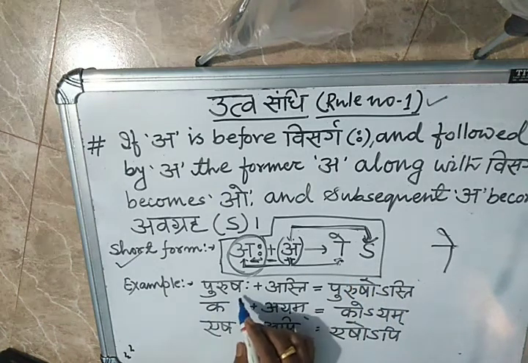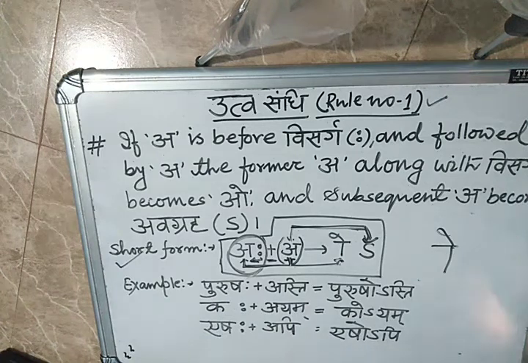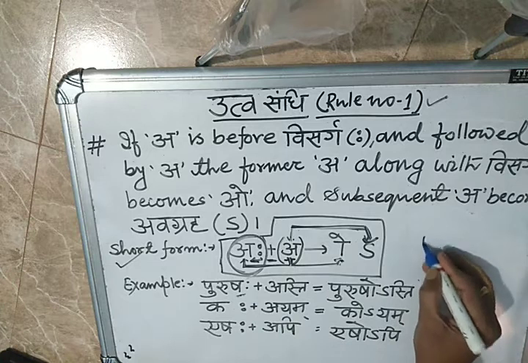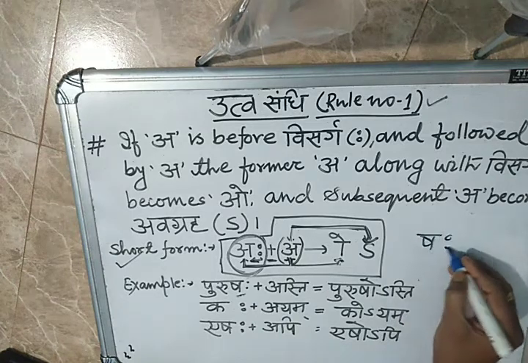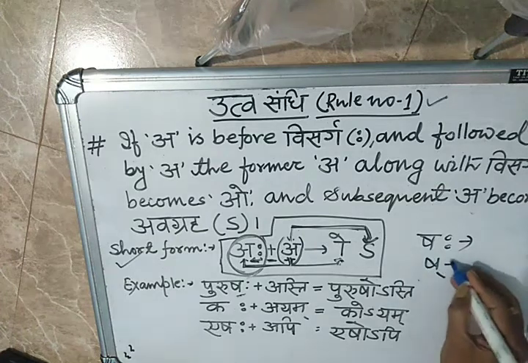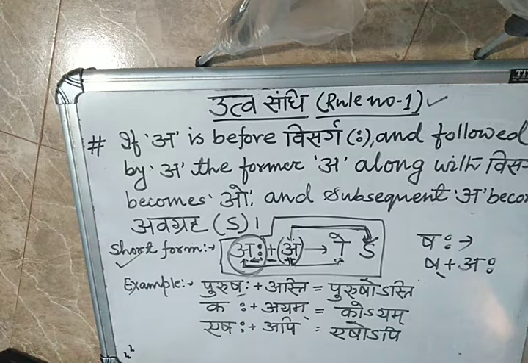Suppose I say Purushaha Asti. Now break this Shaha. What will be there? Sha plus A and Visarga. Correct?